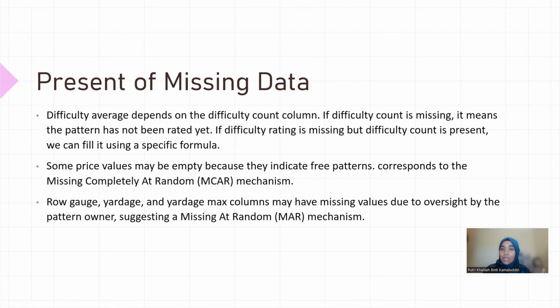During the EDA process, we noticed that difficulty average has missing values, and difficulty count has missing values too. If difficulty count is missing, it means that the pattern has not been rated yet. This is normal on the Ravelry website, because if the pattern is fairly new, nobody has tried to knit it, so there's no rating on that pattern itself. If difficulty rating is missing but difficulty count is present, we can use imputation to fill in the missing data.